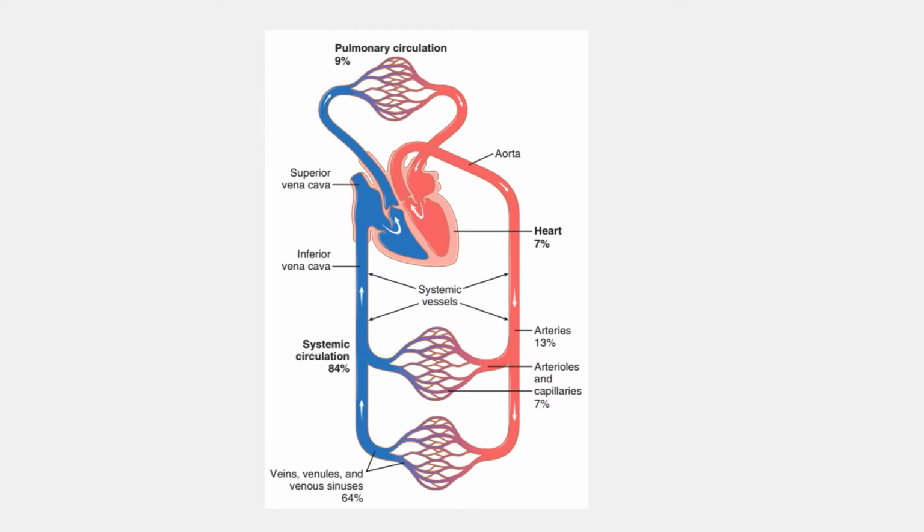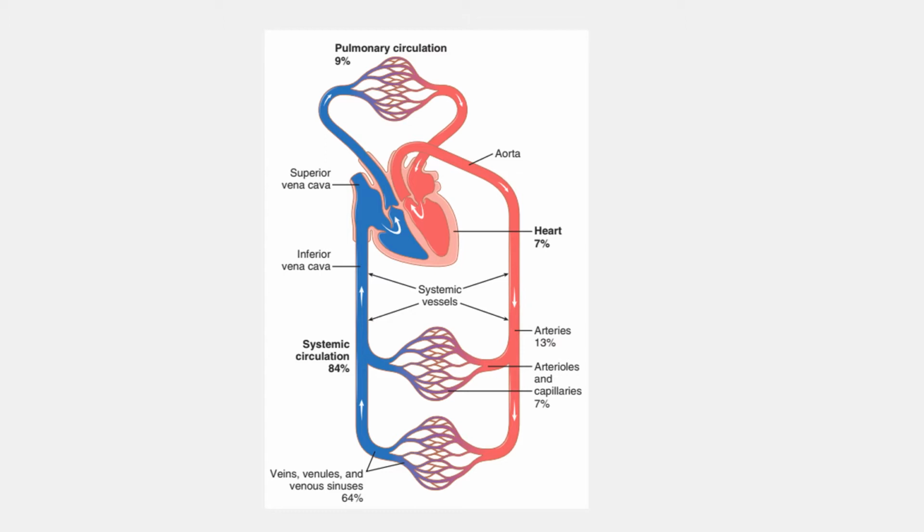The cardiovascular system contains the heart as well as the circulatory system. Now, the heart is the central pump and it pumps blood into the circulatory system. The circulatory system can be further divided into two parts, pulmonary circulation as well as systemic circulation. The function of the circulatory system is that it transports blood to the tissues where the exchange of gases as well as nutrients actually takes place.